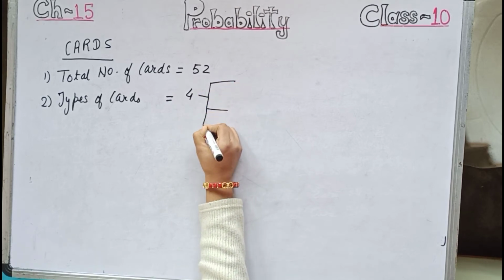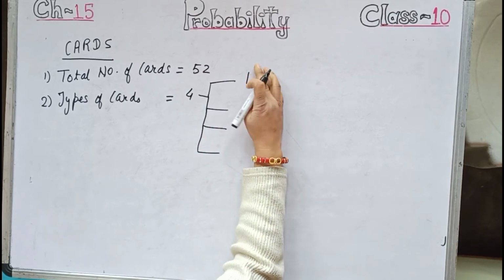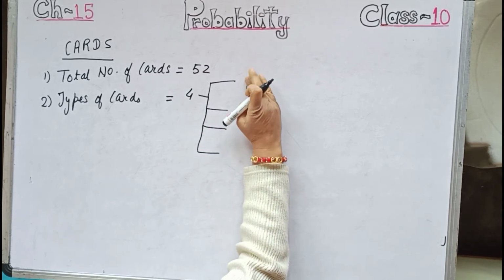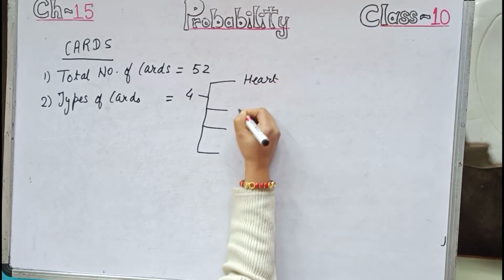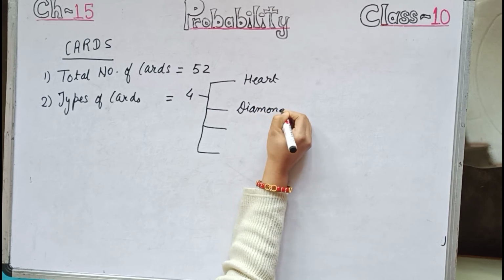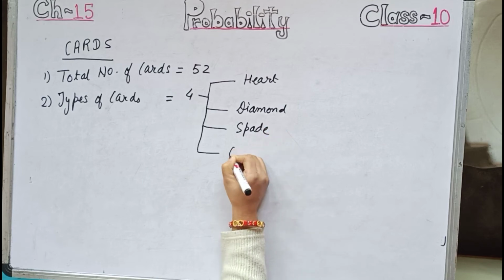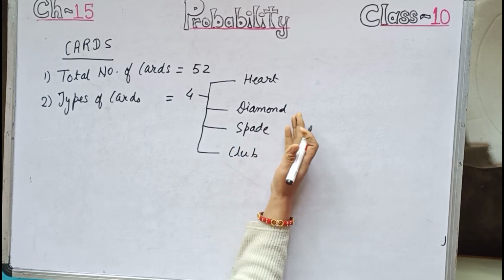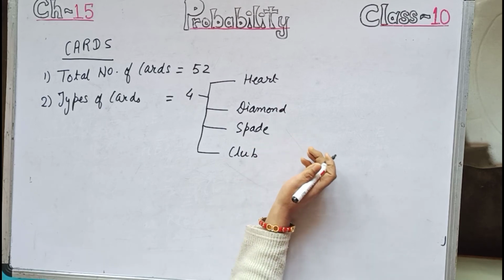The same thing has been taught in standard 9 as well. They are heart, diamond, spade and club. This heart cards, diamond cards, spade cards, club cards.